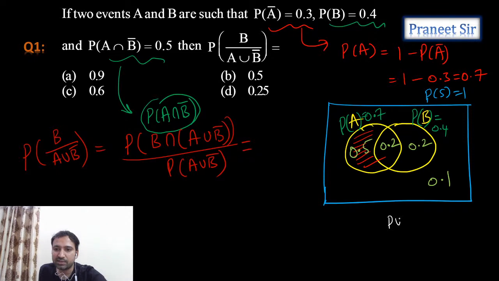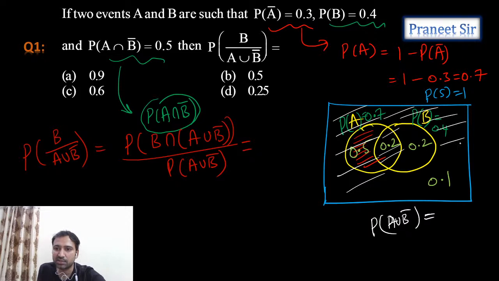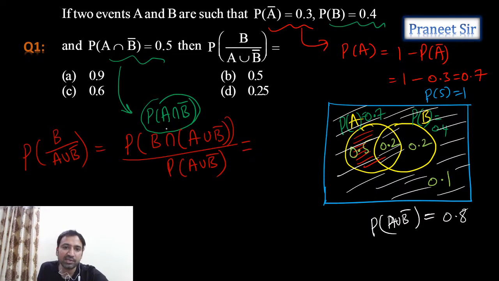Probability of A union B complement we can calculate, guys. I am shading it with white color, just check it. So it should be in A or it should not be in B. That means this entire part we get. This white color region, guys. This entire part we get, other than this 0.2, remaining everything we get. So how much is it? It is 0.8.